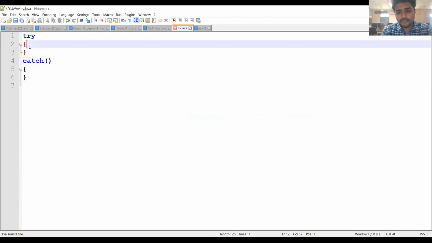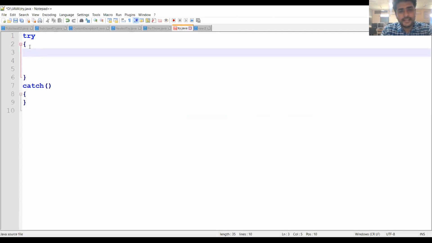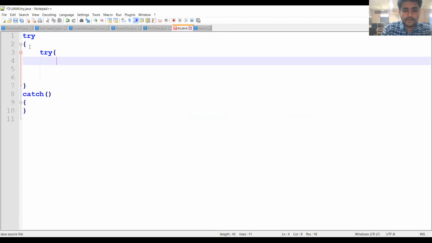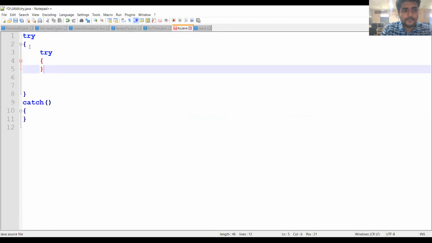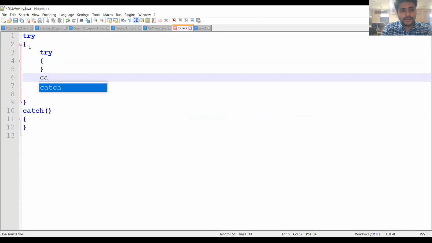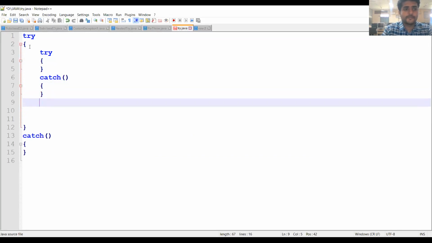Here, a nested try block means this try block consists of another try block. That means this one. This try block consists of another try block, and this inner try block can have its own immediately following catch block. So this is the nested try block, and this is the outer try block.